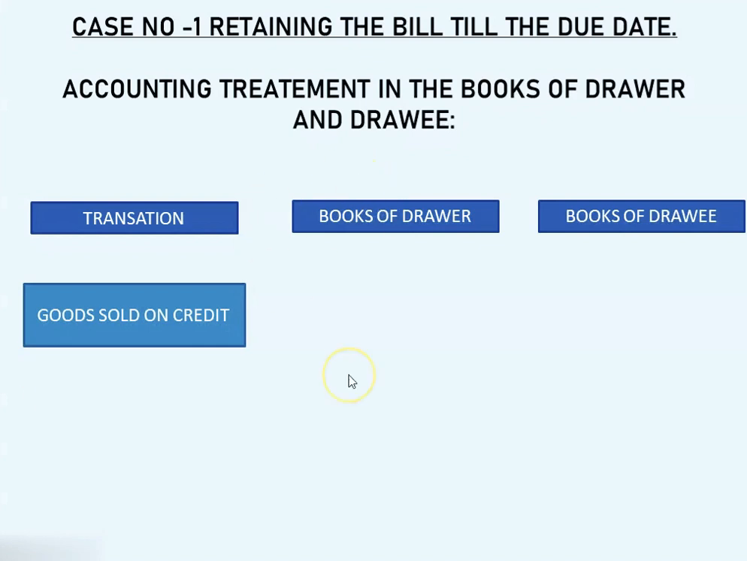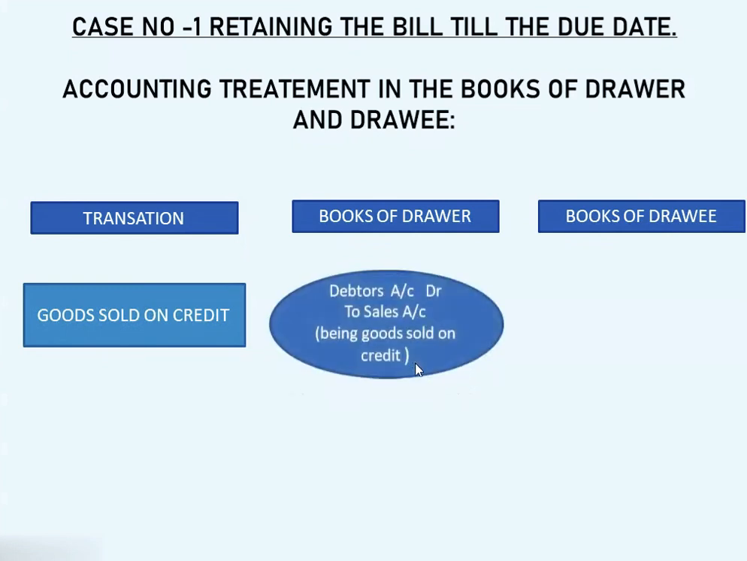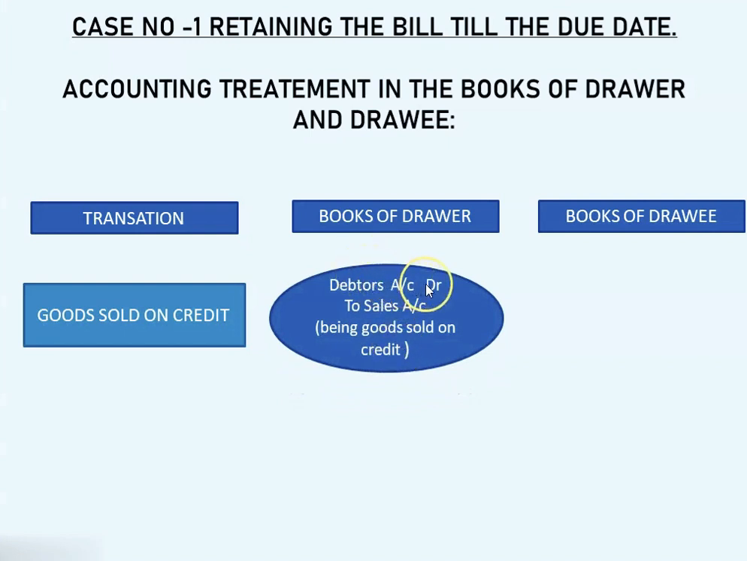Students, just see here, transactions are given here. We are going to study the transactions in the books of drawer and in the books of drawee. Let us start with transaction number 1, goods sold on credit basis. Whenever the goods are sold on credit basis, let us see the journal entry in the books of drawer. See here, debtors account debit to sales account. It is a credit transaction and therefore the drawer did not receive the money, so the name of the party will come: debtors account debit to sales account, and the narration is compulsory, being goods sold on credit basis.